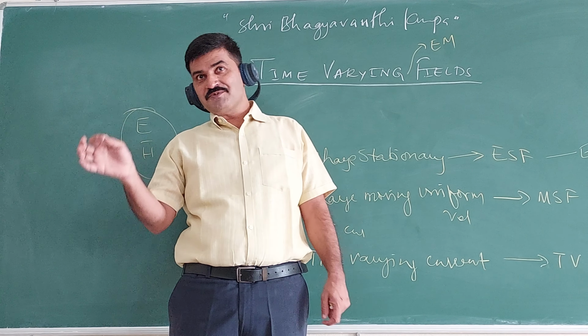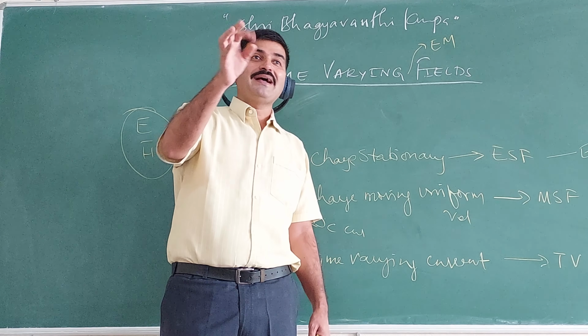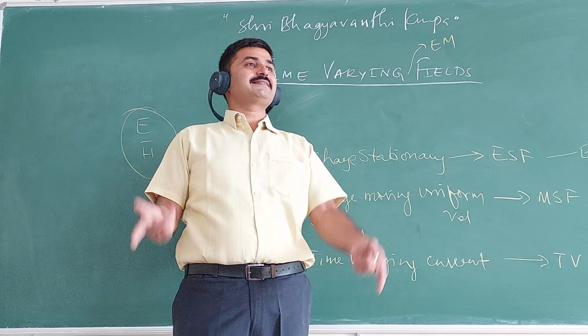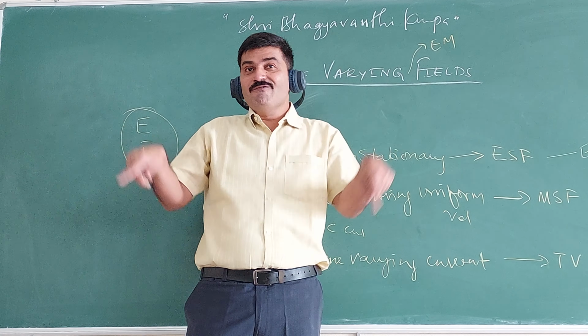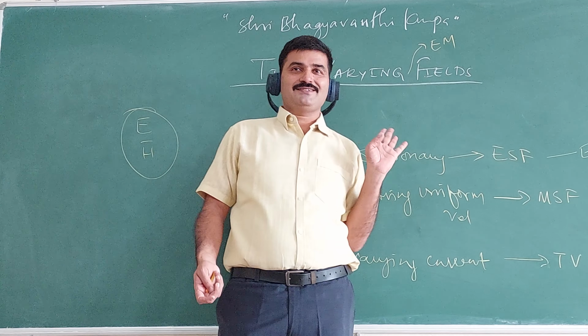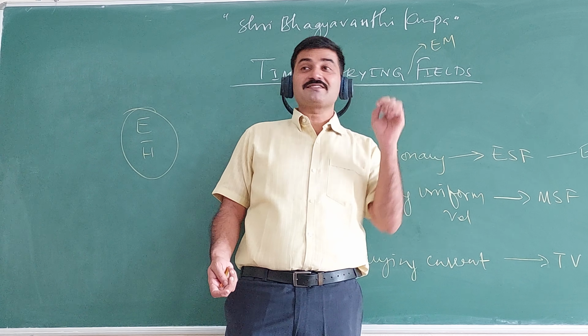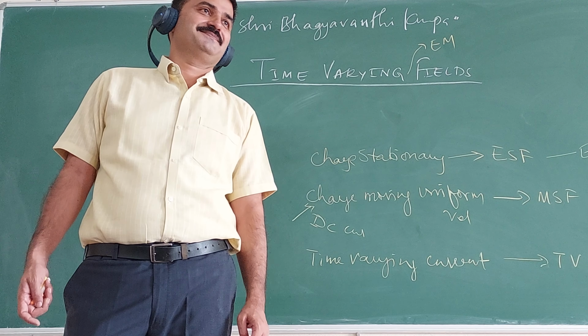Till now, from charge, electric field is created. From DC current, magnetic field is created. If AC current is there in the conductor, it creates a time varying electromagnetic field. With the time varying electromagnetic field, is it possible to get current or voltage? That is my question. Are you getting? Yes, it's possible. Faraday was a person who invented this.